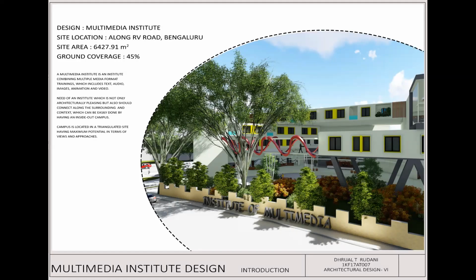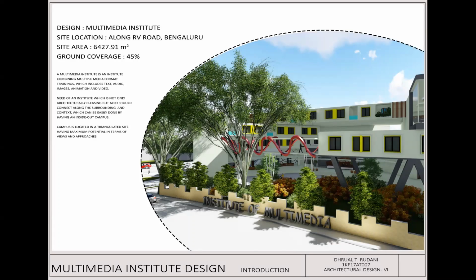Now, the site is triangular in shape, and it has higher potential as it is approached by three road networks. That is, all three sides have roads, so the approach to the site becomes easier. Also, a triangulated site has greater views when compared to other shapes. The added advantage is the context, the Lal Bagh Gardens, present right opposite to the site.